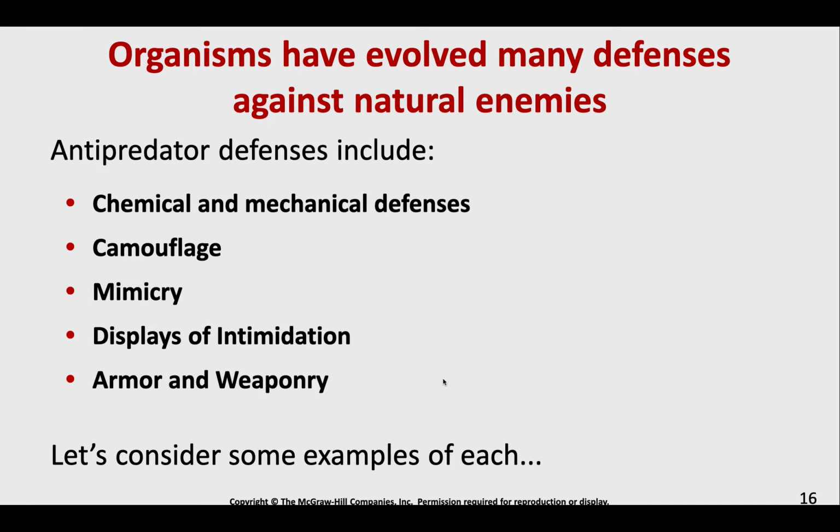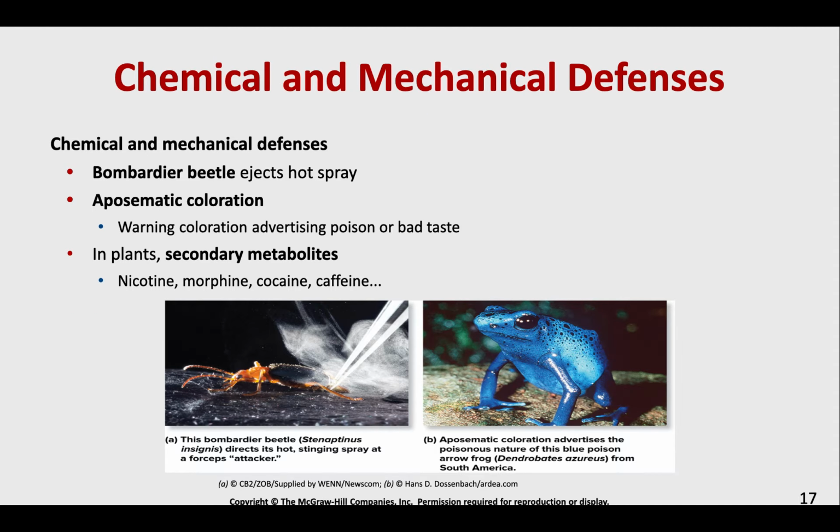Now, because we have all these different means of dying and being predated upon and parasitoids, we have evolved many defenses to try to outsmart our competition, right? Outsmart our natural enemies. So we have a lot of different anti-predator defenses that we can look at. If we start by looking at some examples of chemical and mechanical defenses, I think these are super interesting and super fun to look at.